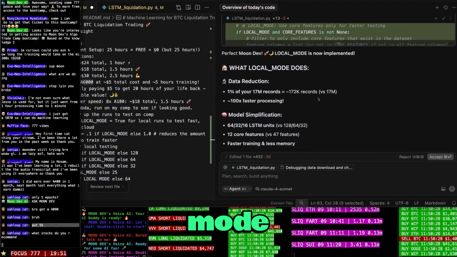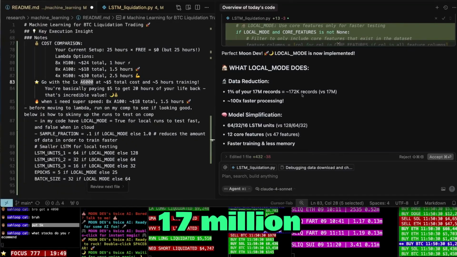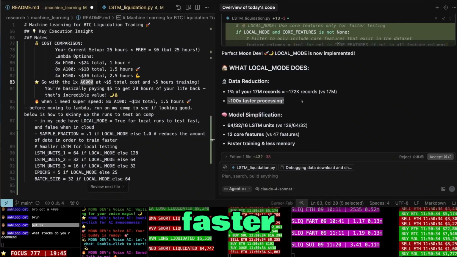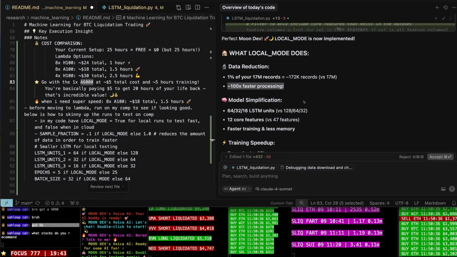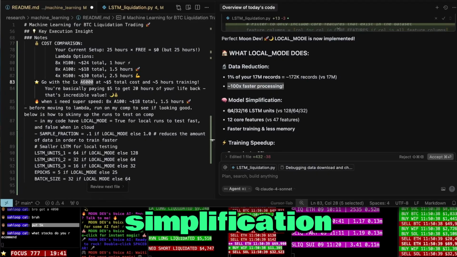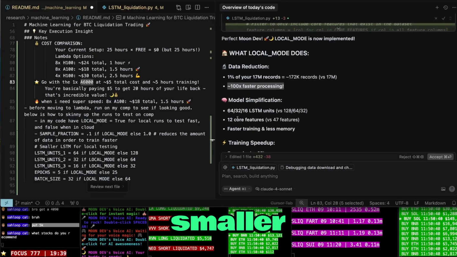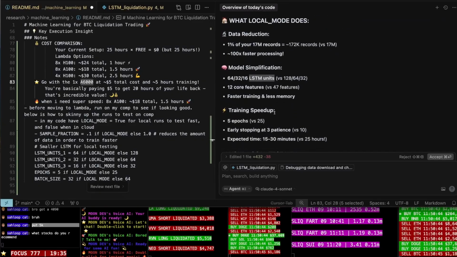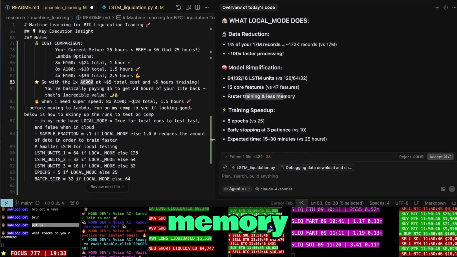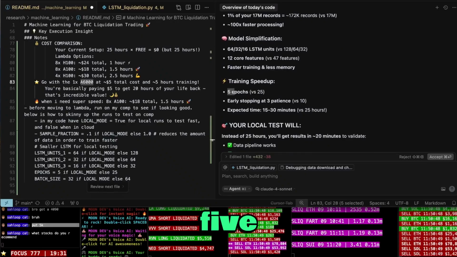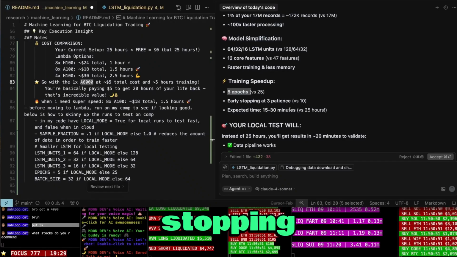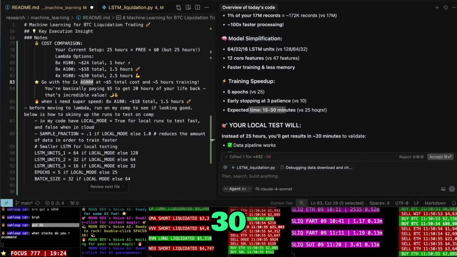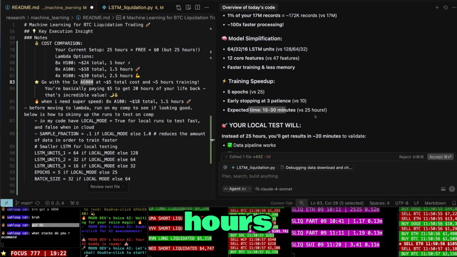What local mode does? 1% of your 17 million is much smaller. 100x faster processing. Model simplification: it uses smaller features and LSTM units, for faster training and less memory. Training speeds up to 5 epochs. Early stopping at 3 patience versus 10. Expected time 15 to 30 minutes versus 25 hours.